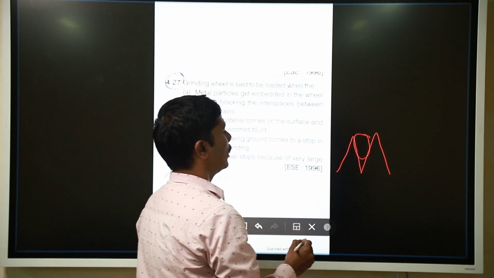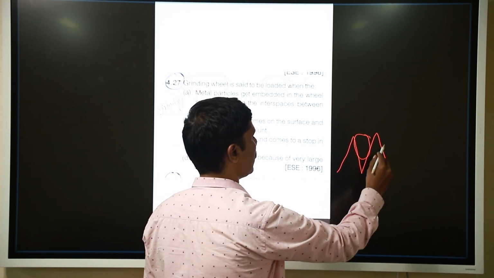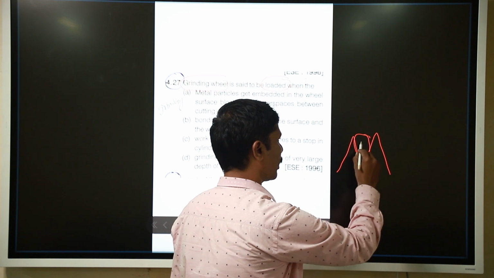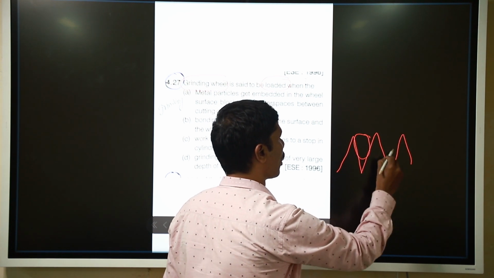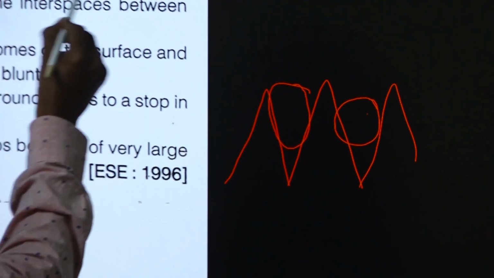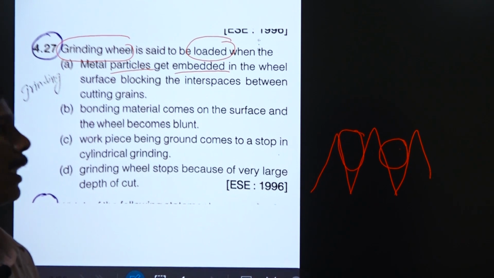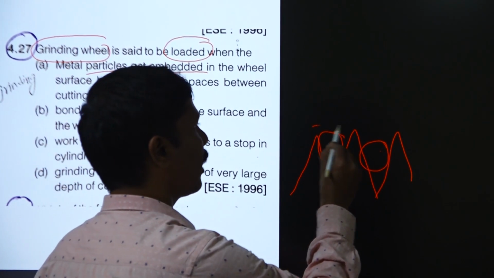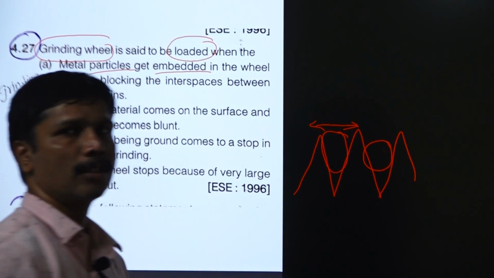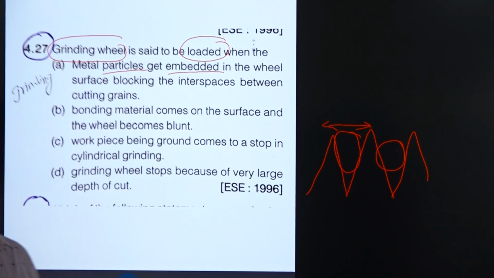The workpiece particles get clogged. This can be seen in the microstructure. In the microstructure, the particles get embedded in the wheel surface, blocking the interface between the cutting grains. So particles are getting clogged, and then it is termed as loading.